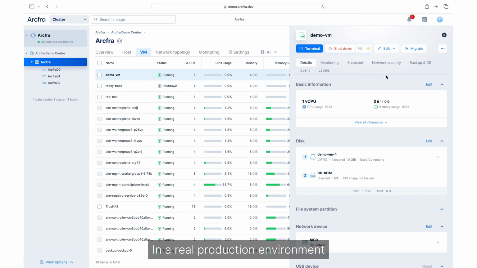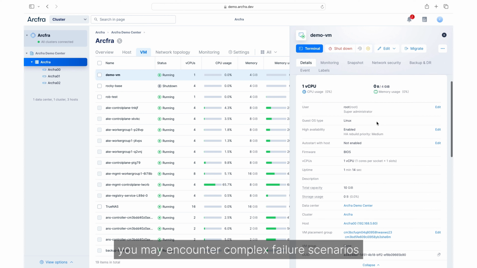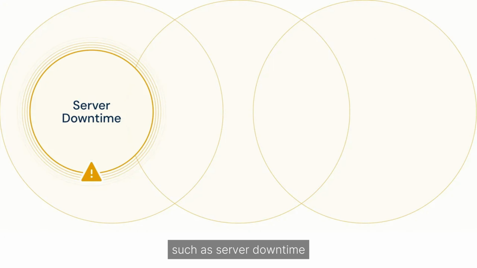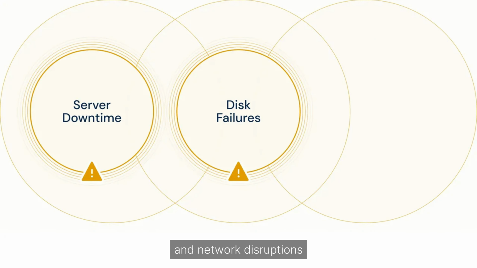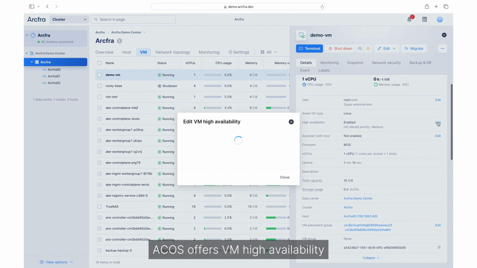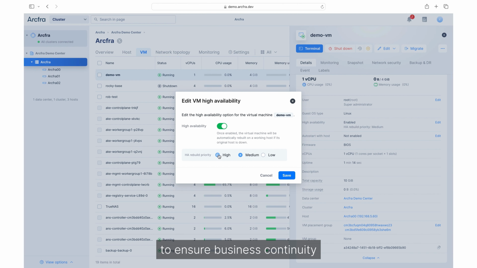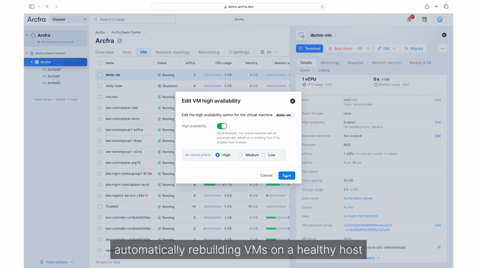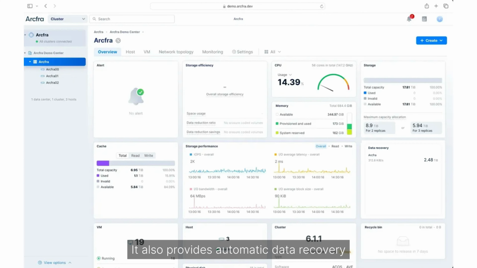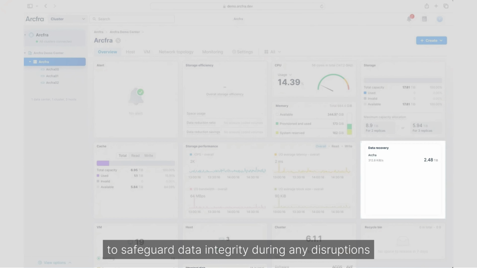In a real production environment, you may encounter complex failure scenarios, such as server downtime, disk failures, and network disruptions. ACOS offers VM high availability to ensure business continuity, automatically rebuilding VMs on a healthy host once issues occur on the original one. It also provides automatic data recovery to safeguard data integrity during any disruptions.